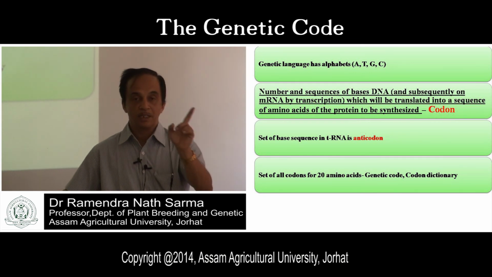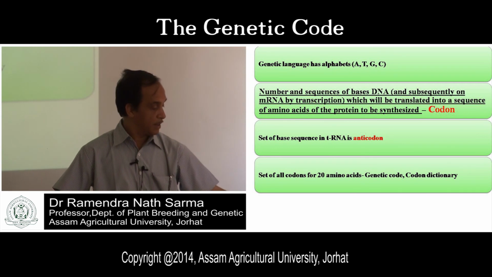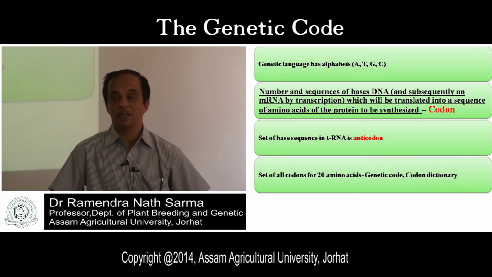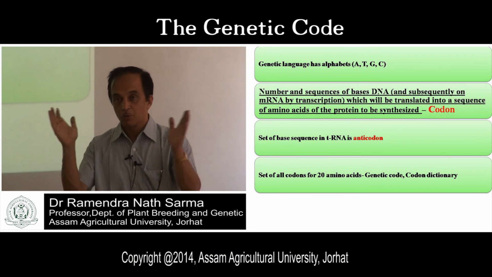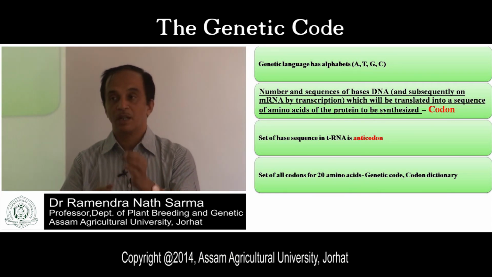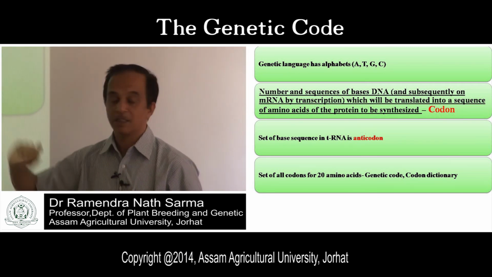When there is complementarity between the base sequence of the RNA and the DNA, there will be certain anticodons. Complementary base pairing of tRNA and mRNA is responsible for putting the correct amino acids in accordance with the correct genetic code. Whatever bases are present in tRNA are referred to as anticodons.